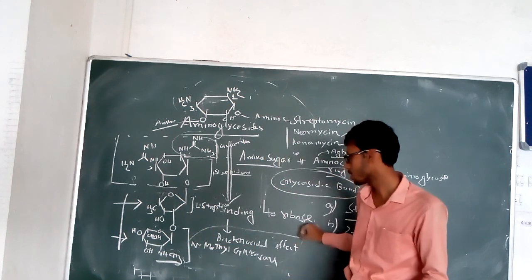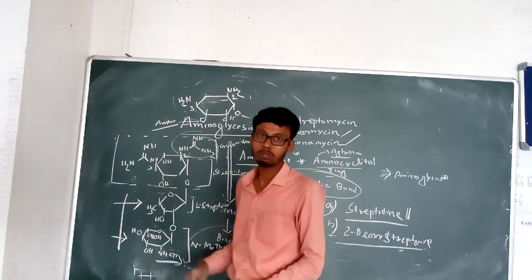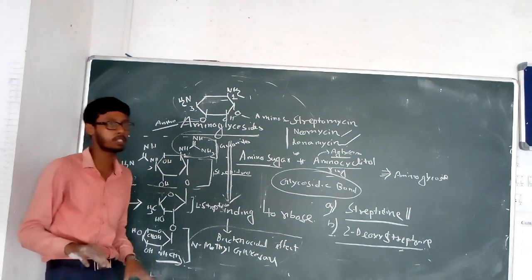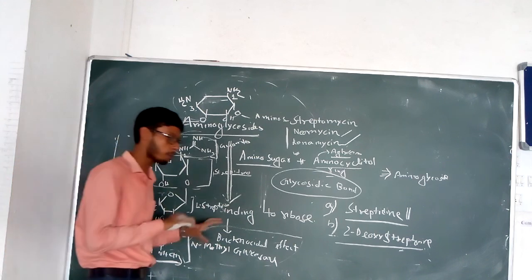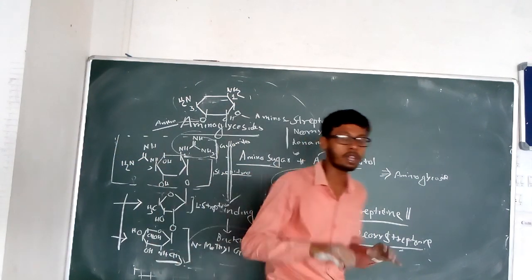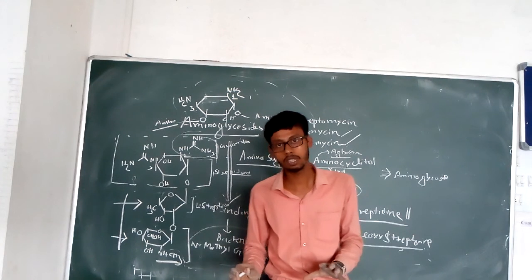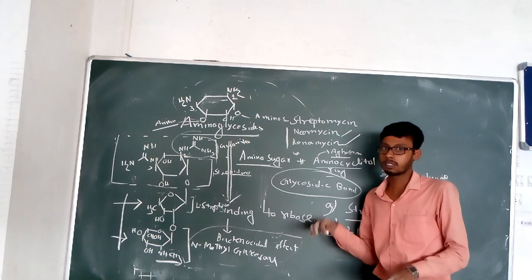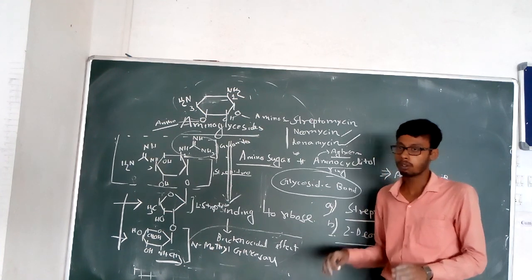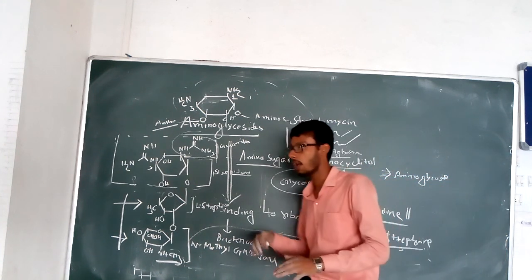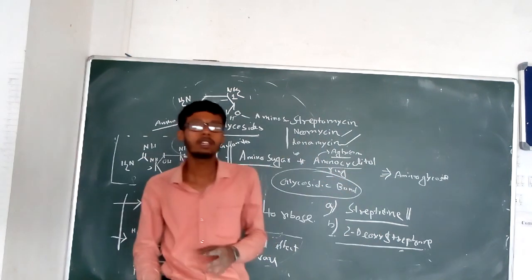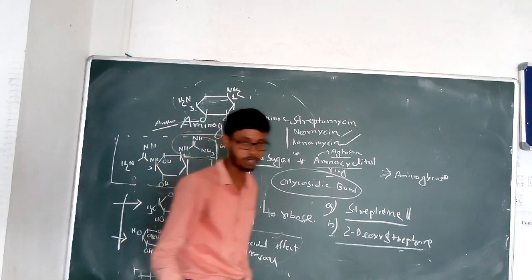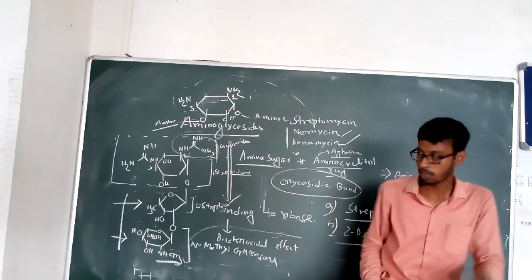produce the bactericidal effect. So normally this is effective against the gram negative bacteria, but these aminoglycosides are broad spectrum antibiotics, effective against both gram positive and gram negative bacteria. So bactericidal effects, and these kill the bacteria. So the overall mechanism of action is that they bind to the ribosome and interfere with protein synthesis to produce their bactericidal effect. These are the mechanism of the aminoglycoside.